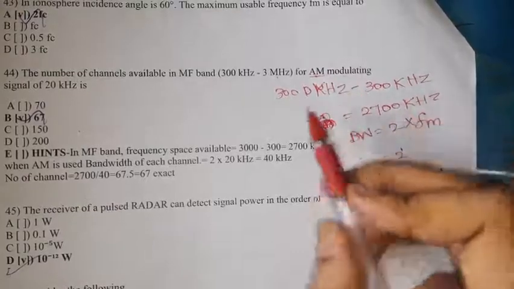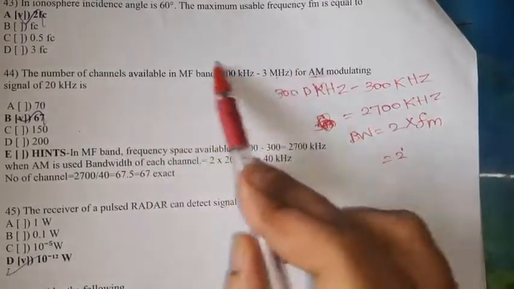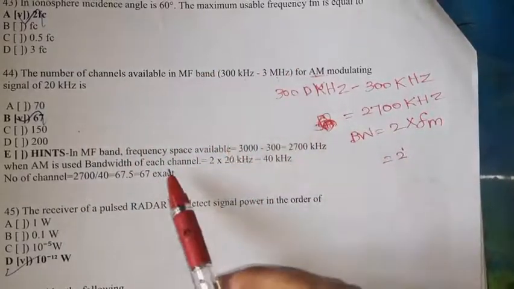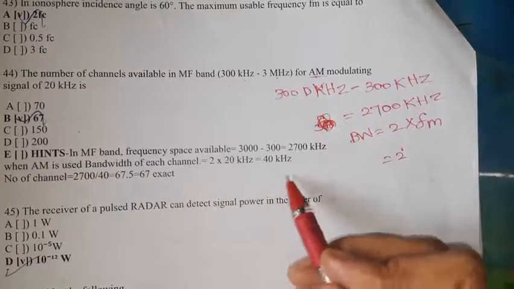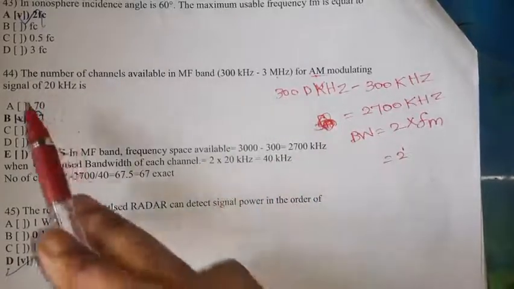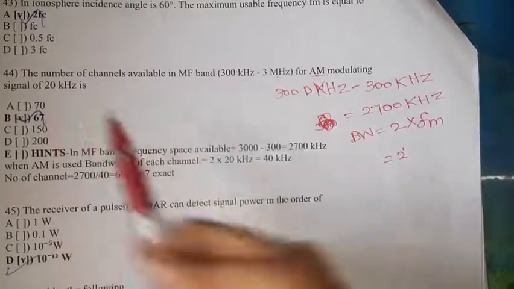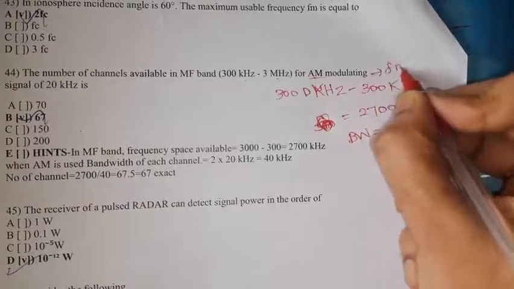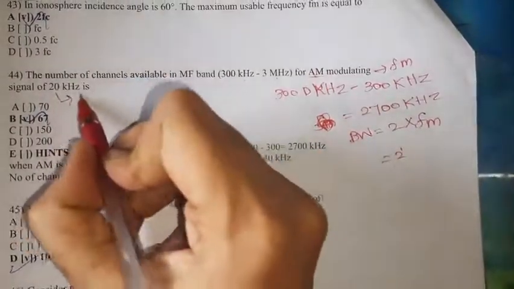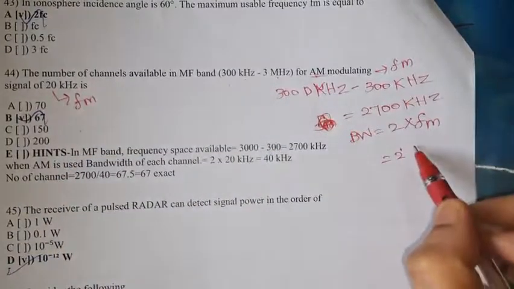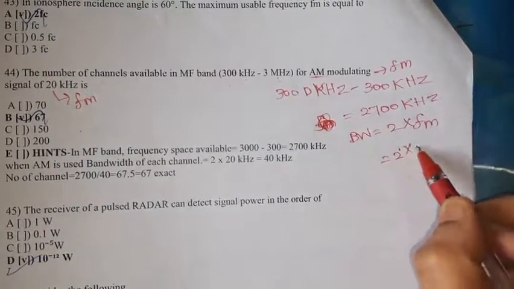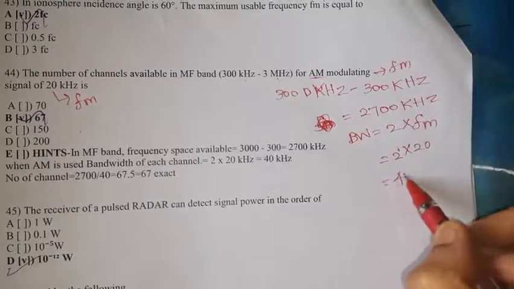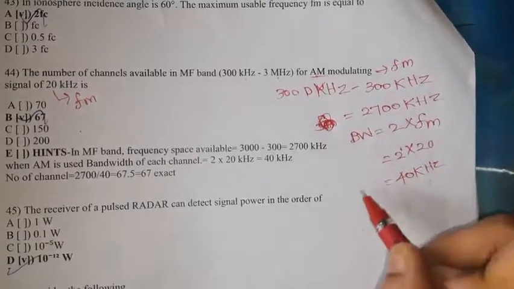For the modulating signal, the bandwidth is 2 into FM, 2 into 20, 40 kHz. 40 kHz is the bandwidth.